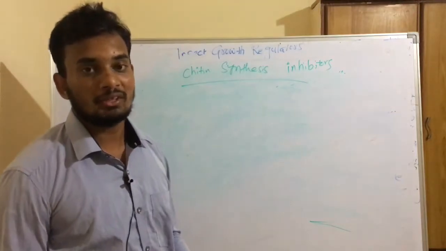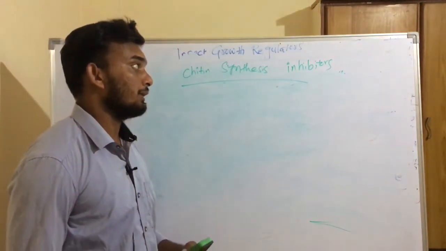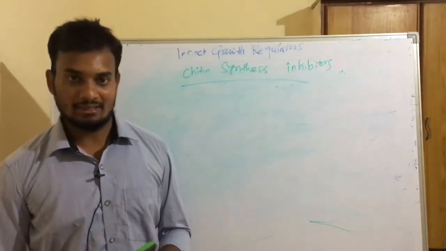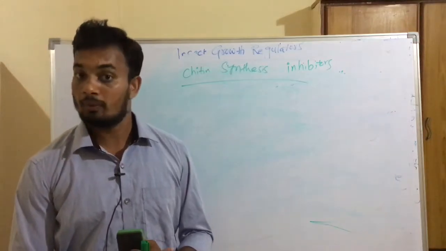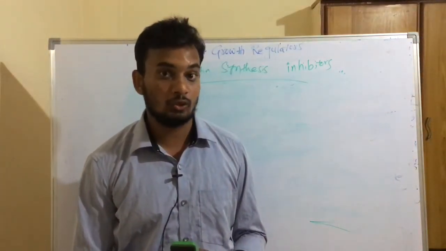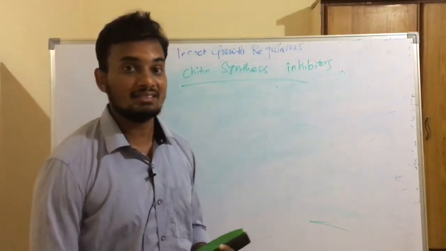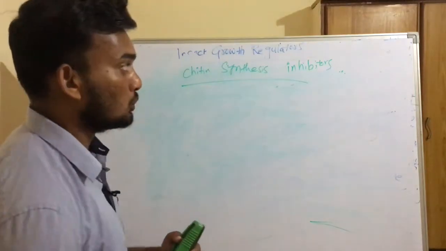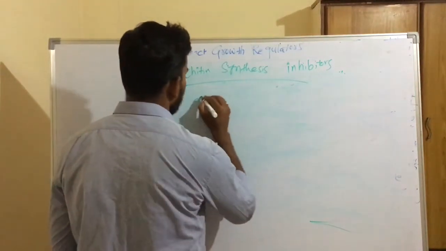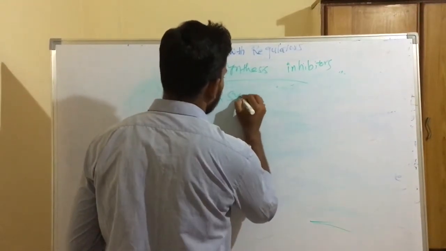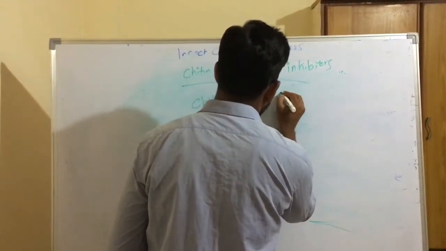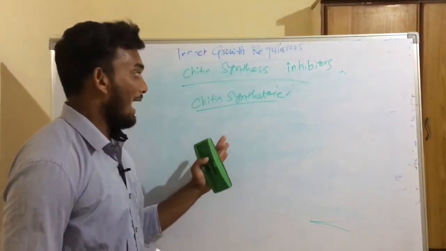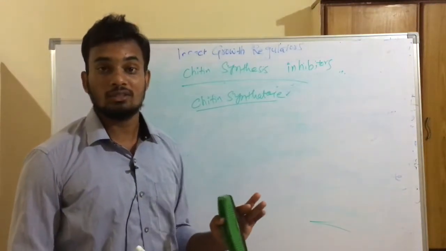Another group of insect growth regulators is chitin synthesis inhibitors. As we discussed, ecdysone hormone is important for the molting process in the insect. After each molt, the larva has to develop a new cuticle, and that cuticle is generally a chitinous cuticle. In the insect, chitin synthetase is an important enzyme which mediates the biosynthesis and deposition of chitin. So our chitin synthesis inhibitors act on the biosynthesis of chitin and cause mortality.